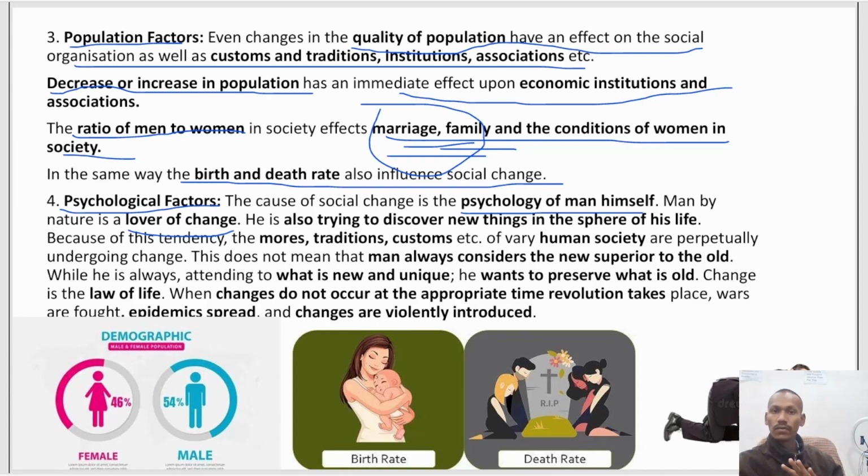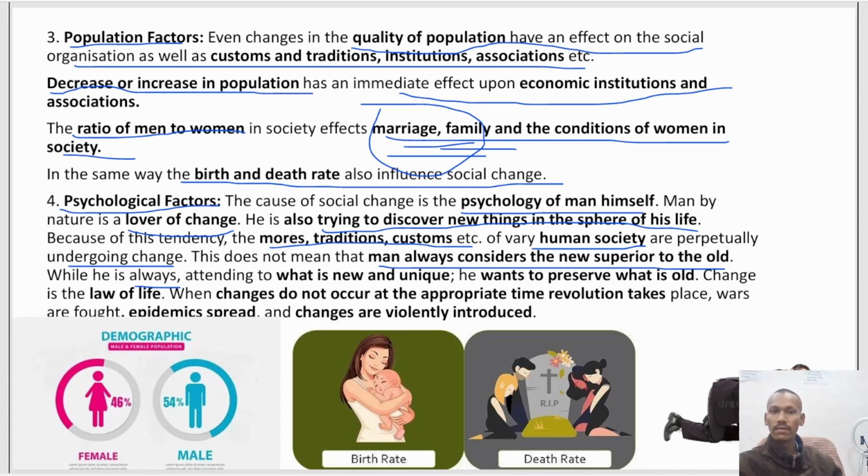Otherwise, we could not have discovered new things in our sphere of life, because the mores, traditions and customs of various societies are perpetually undergoing change. So the mores, traditions, customs, taboos are changing constantly. This does not mean man always considers the new superior to the old. It does not happen. Some things are really important and will stay.